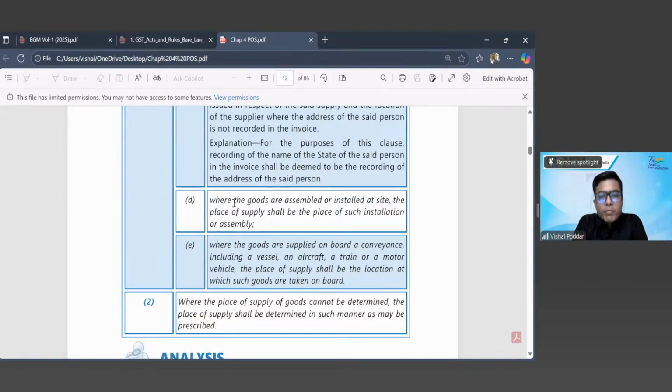Where the goods are assembled or installed at site, the place of supply shall be the place of such installation or assembly. Now, this point is very simple and straightforward. I'm sure you all will be able to understand this, and even this matches with the physical destination. I'll give you a few examples. I am a seller, a supplier of AC, air conditioning systems. My business is in Jodhpur, Rajasthan. So I'm a dealer from Jodhpur, Rajasthan.